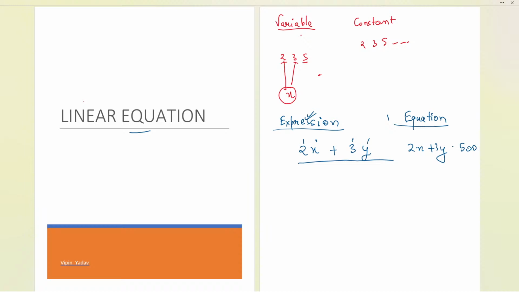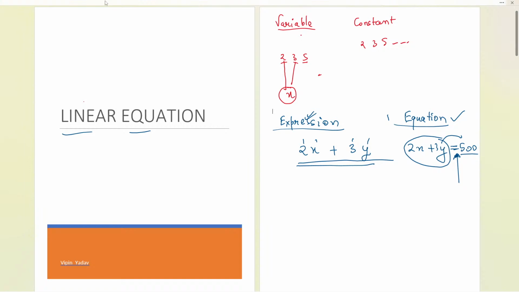Okay, so now I've got the complete chocolates for 500 rupees, and now we are equating this expression to another, like the total cost. So that is an equation. If we are using an equal to sign, it will be called an equation. So what is this linear?